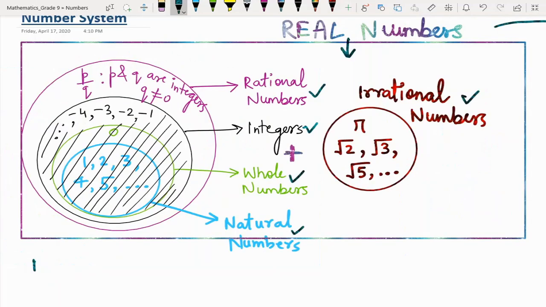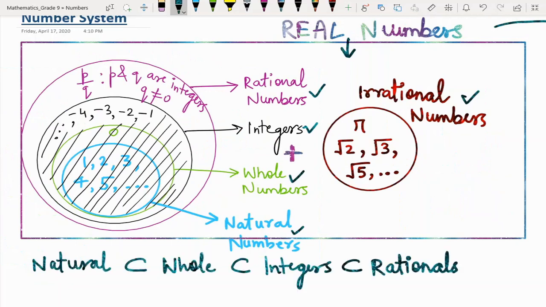I can say that naturals are all contained in whole numbers, all contained in integers, all contained in rational numbers. Can I say that all rationals are contained in irrationals?